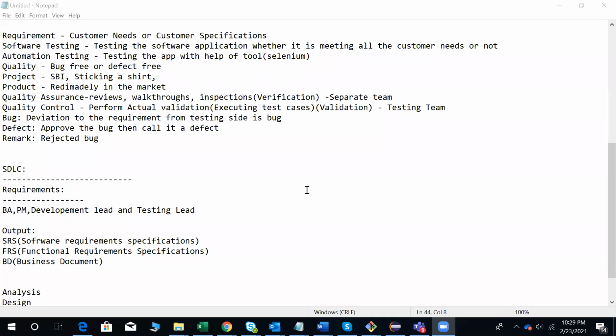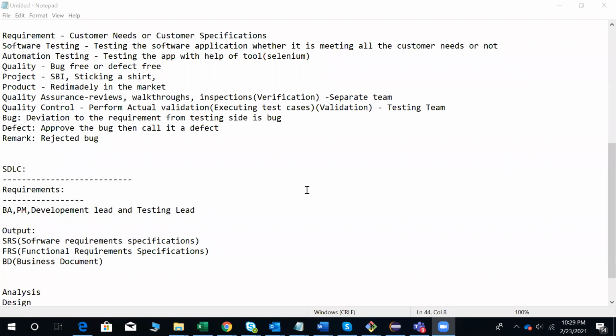So see, you need to understand, along with the subject, I am planning to cover the real-time process also, so that if you have any experience, this will be really helpful to you.